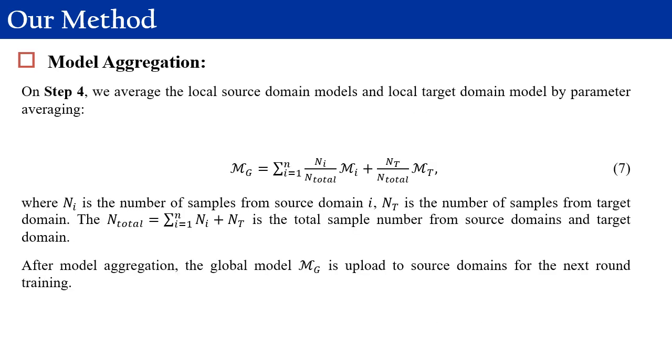In Step 4, we average the local source domain models and local target domain model by parameter averaging as shown in equation 7, where N_i is the number of samples from source domain i, and N_T is the number of samples from the target domain. The N_total is the total sample number from source domains and target. After model aggregation, the global model M_G is uploaded to source domains for the next round of training.